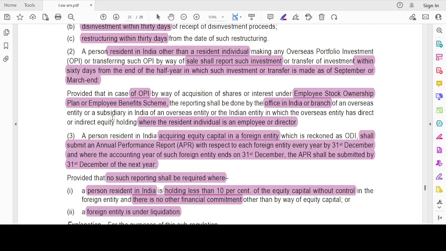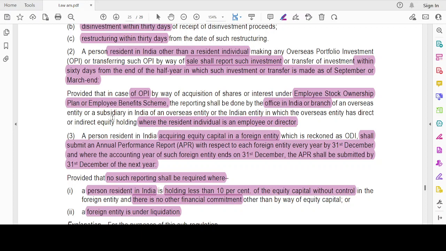For example, I have made an investment, I assume, on 30th September. So within 60 days from the end of the half year, and the half year ends on September. September and March are taken as half year ends. It's not like from the date you have made it and within 6 months, then 60 days. No, September and March will be the half year ends. Within 60 days from the half year end, you have to report.